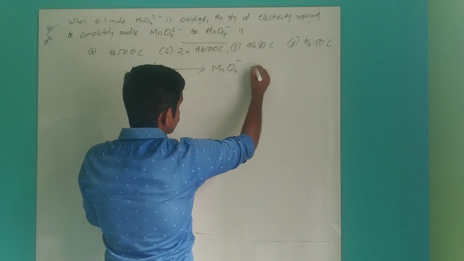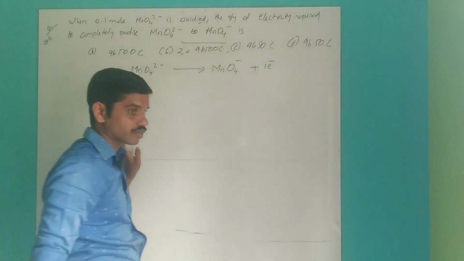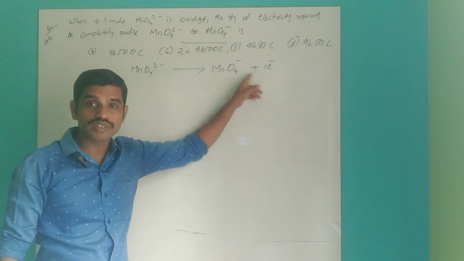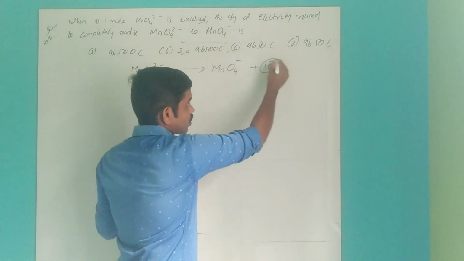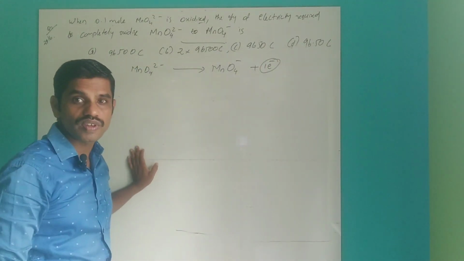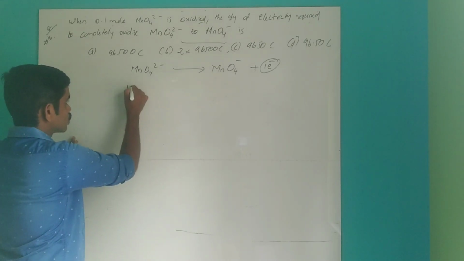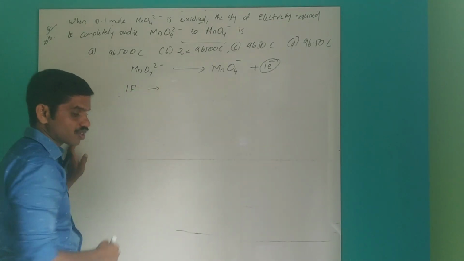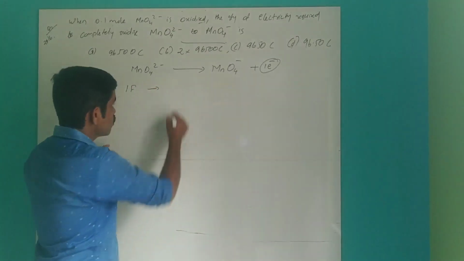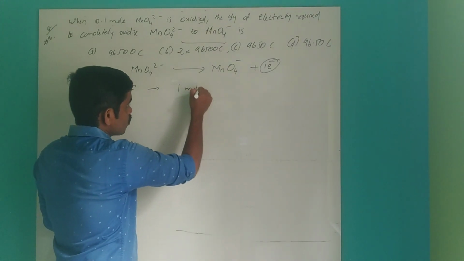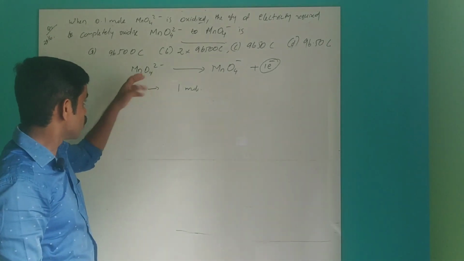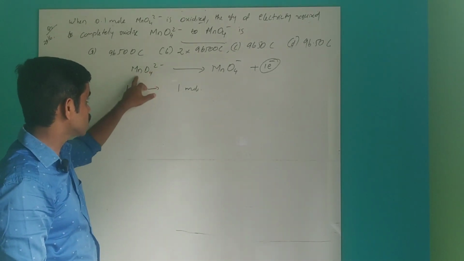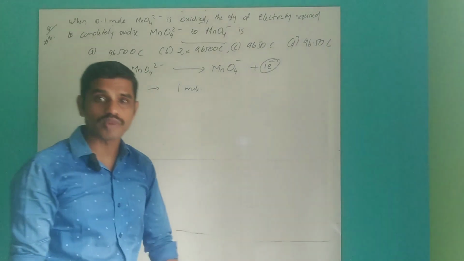One electron is the difference. In the reverse reaction it is reduction. So 1 Faraday is required to reduce 1 mole of MnO4-, or to oxidize 1 mole of MnO4 2-.